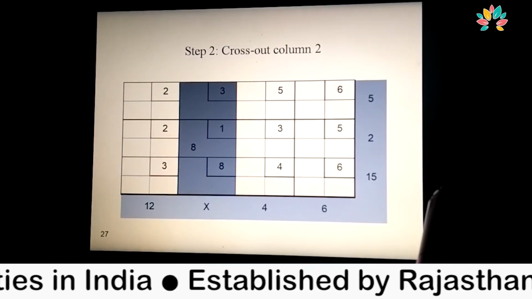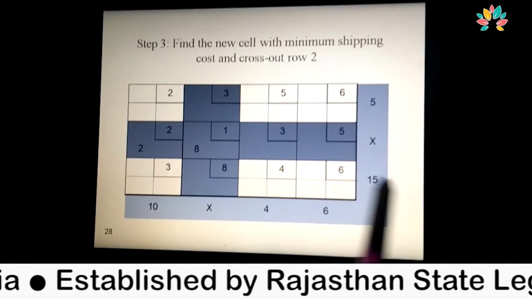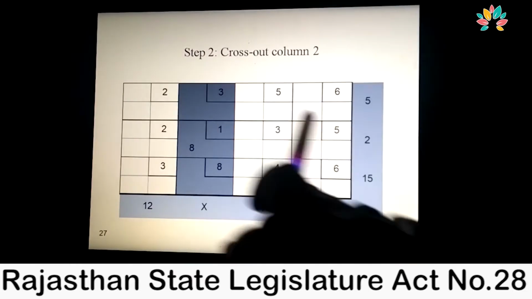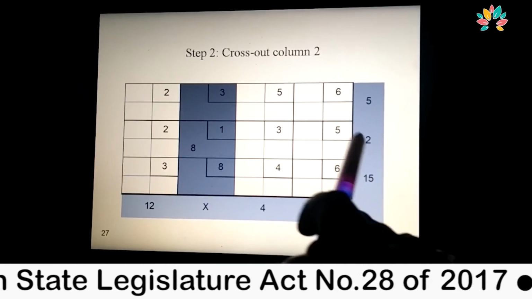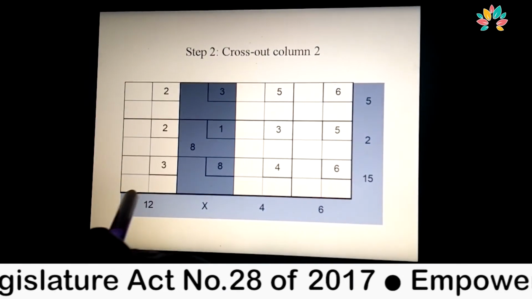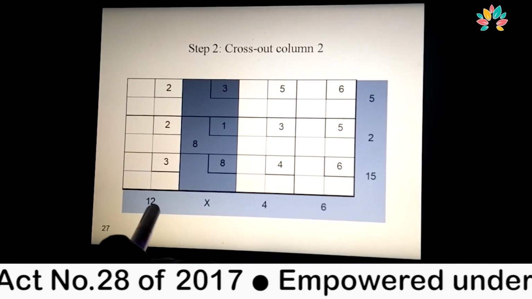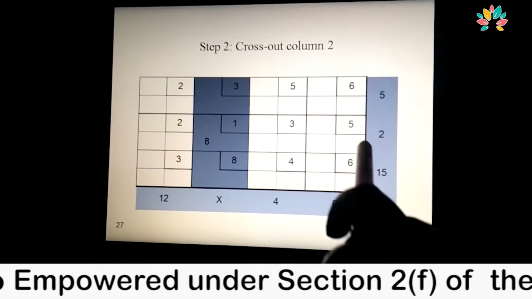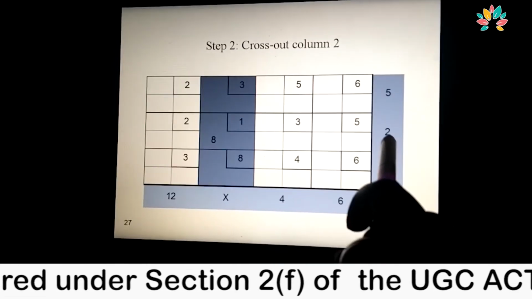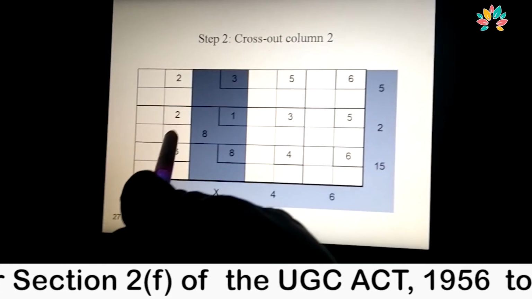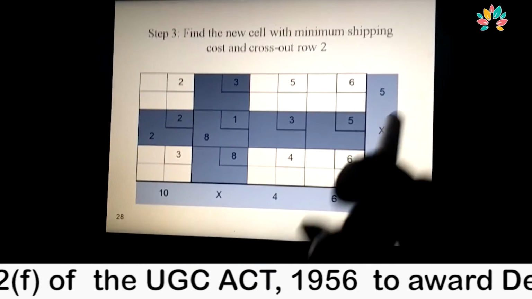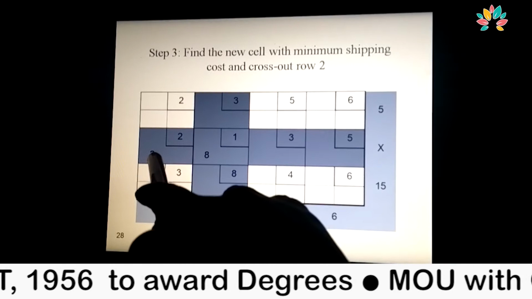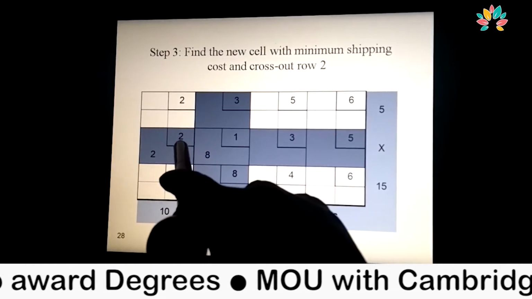We allocate to this shipping cost the 2 units of supply, because this column has 12 units of demand, but we have only 2 units of supply to give.